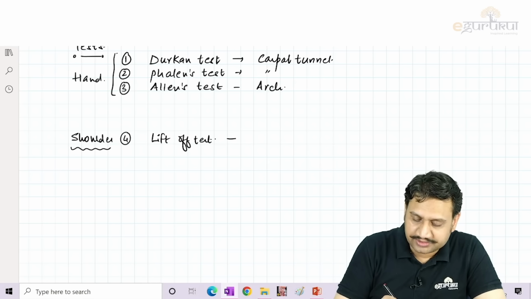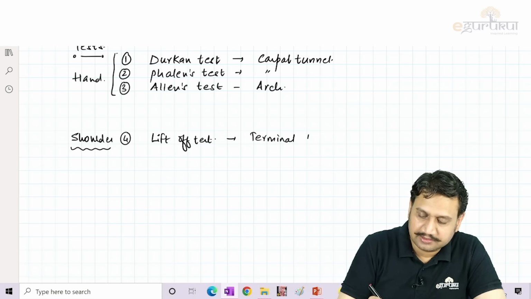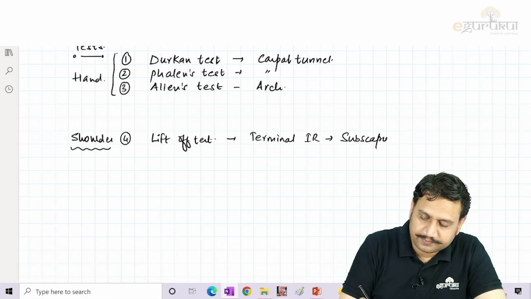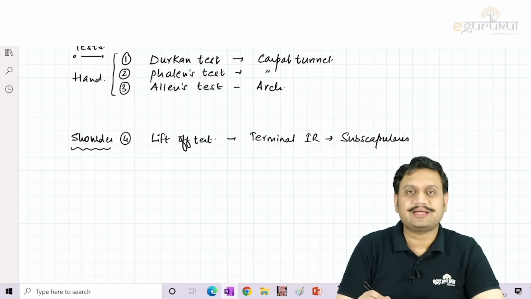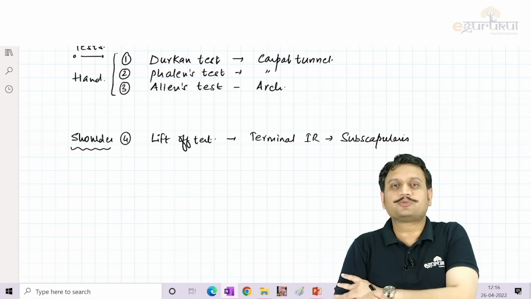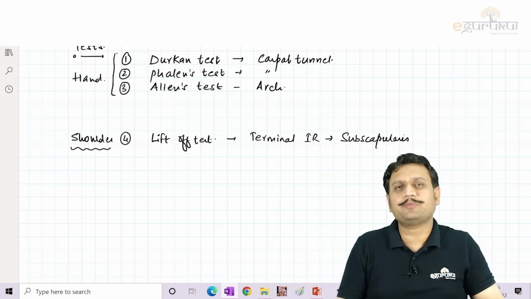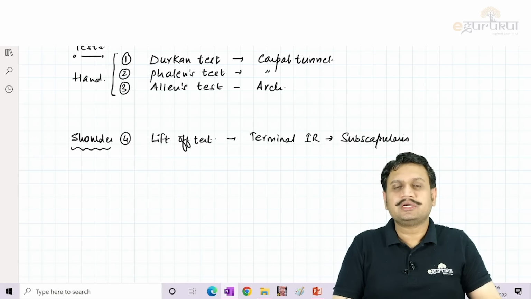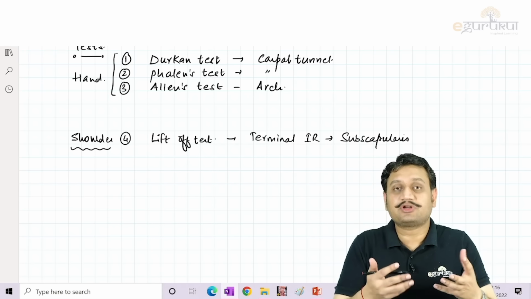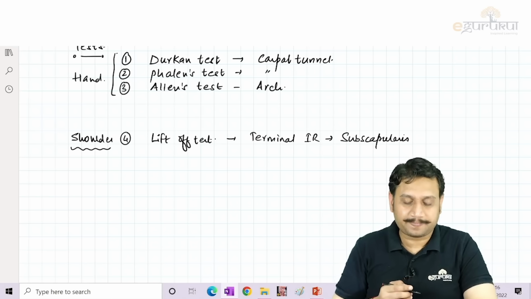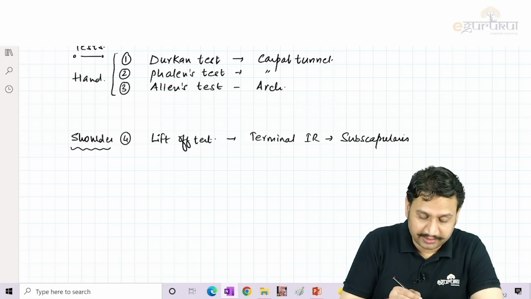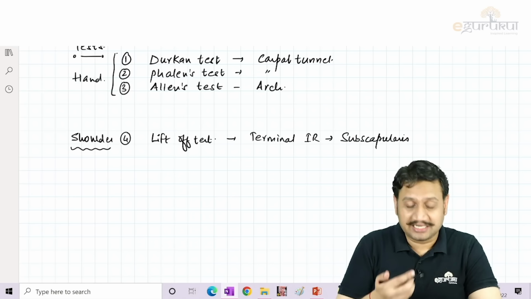What was it trying to check? It was trying to check for terminal internal rotation. And which muscle? It was subscapularis. There are other tests also for the supraspinatus, infraspinatus, but they have not been asked and not been given much importance for our PGME entrance examination. That is, lift off has been asked number 1 in the last couple of years.